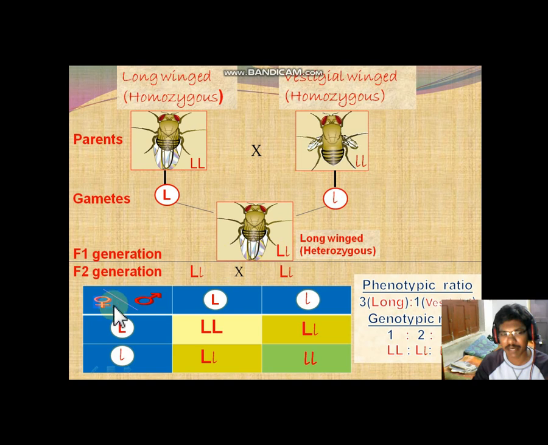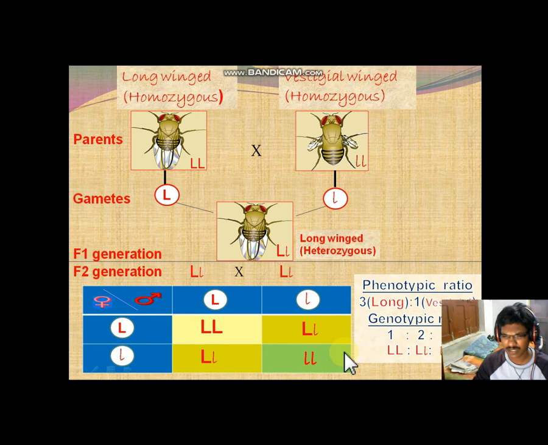And then in the F2 generation, when he crossed 2 heterozygous long-winged Drosophila, he obtained capital L, small l, 2 capital L small l's, and small l.